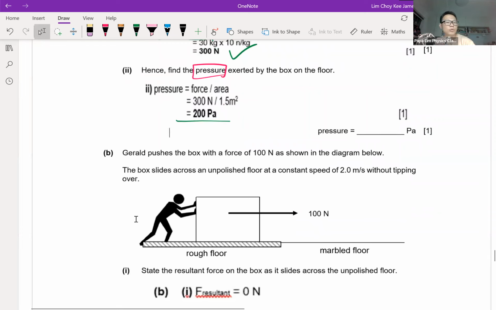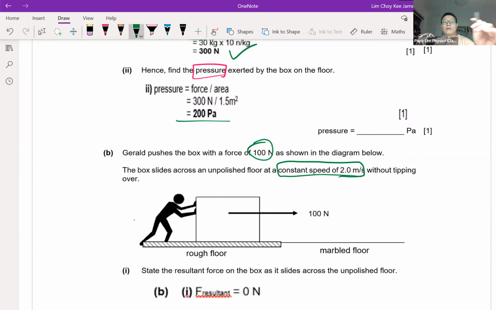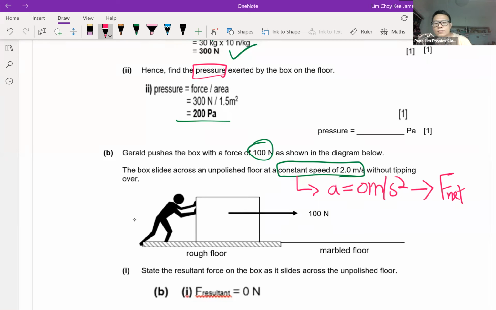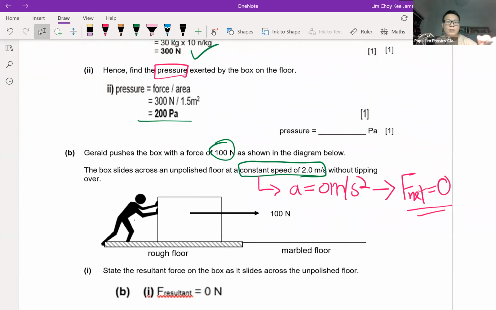Now, the box is given a push of 100 Newton. There is constant speed. Like I told the students in the first question, the moment I see constant speed, one of the clues that I need you to be alert to, it will mean the acceleration is 0 meter per second square. And when it's 0 meter per second square, the second piece of information I have is that the net force is 0. So these are the things that come to my mind whenever I see constant speed.